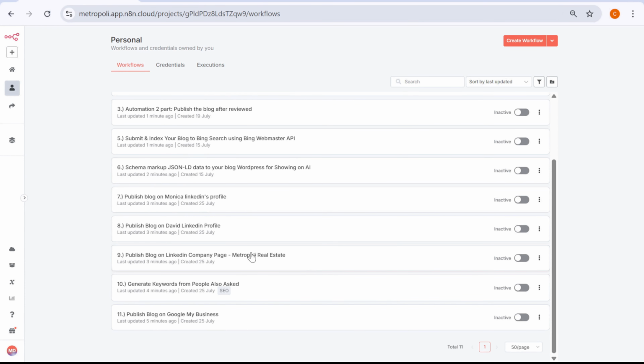The 10th automation is for generating keywords using People Also Search and People Also Ask. In this automation it will generate the keywords using the People Also Ask method. The 11th automation is publishing the blog on your Google My Business profile. All of these 11 automations you requested are complete, and only the last part, Google My Business, is pending, but the rest is all complete.